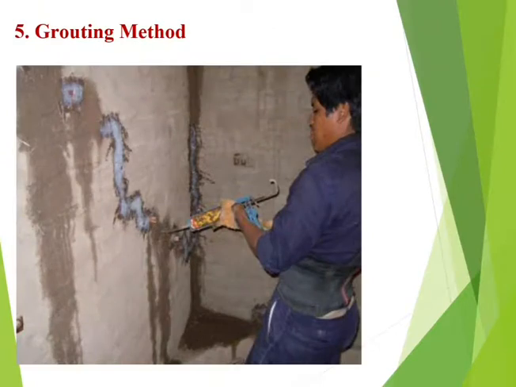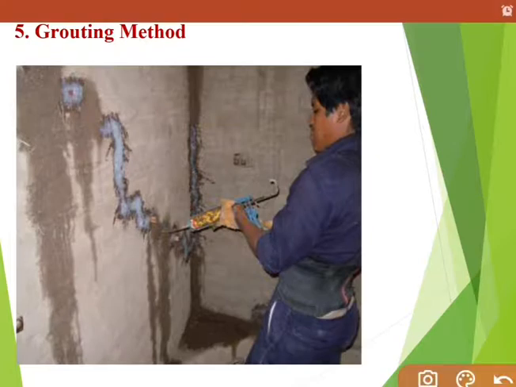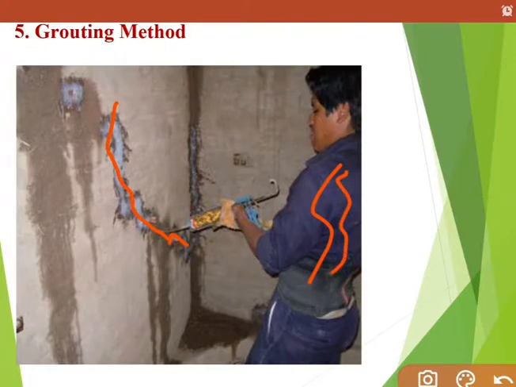The fifth and last method of repairing micro cracks is the grouting method. Simply in the picture you can see that this was the crack, and this laborer is grouting this crack. Grouting means filling some mortar material in that crack. Okay, so this is the grouting method.